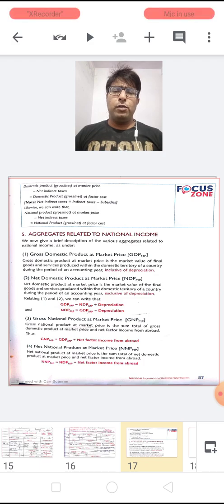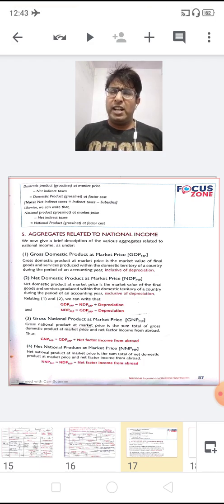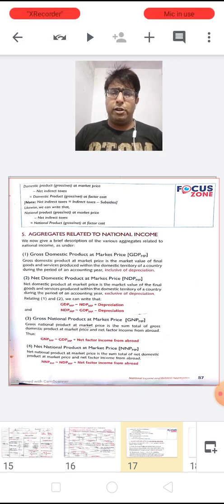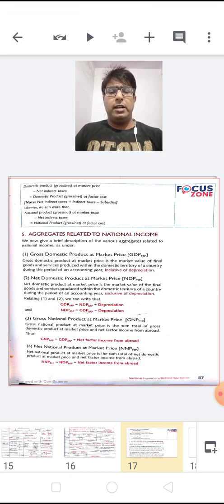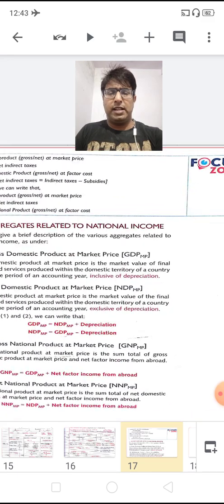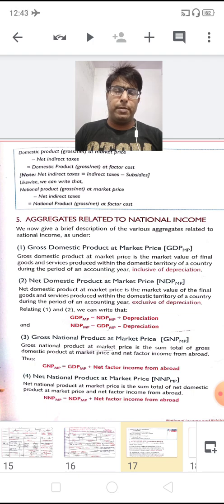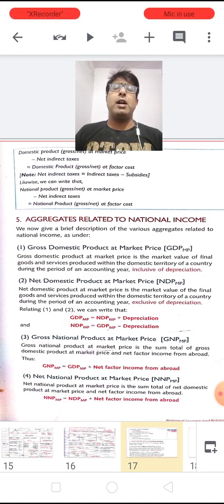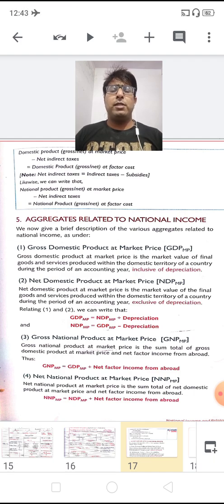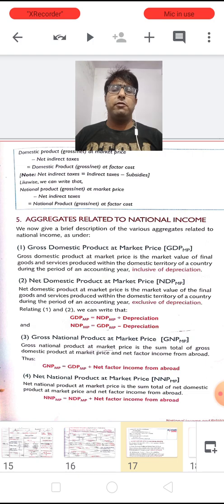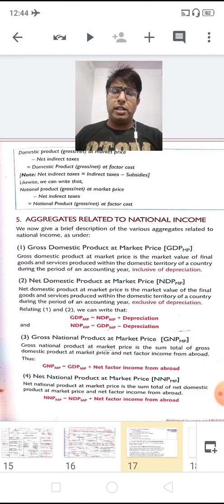So let us talk one by one with the definition so that it is well clear to you. Now with this slide, dear children, you just see the first classification, that is gross domestic product at market price. In short, we can call it GDP-MP. What is gross domestic product at market price, dear children? Gross domestic product at market price is the market value of all the final goods and services produced within the domestic territory of a country during the period of 1 year.